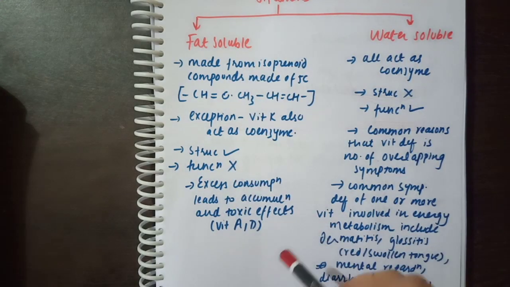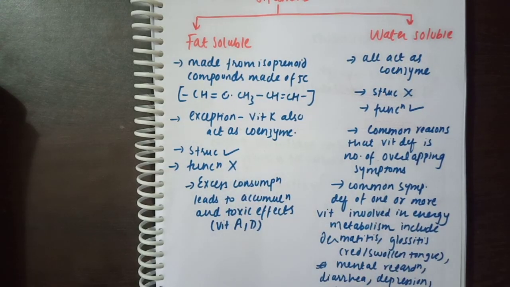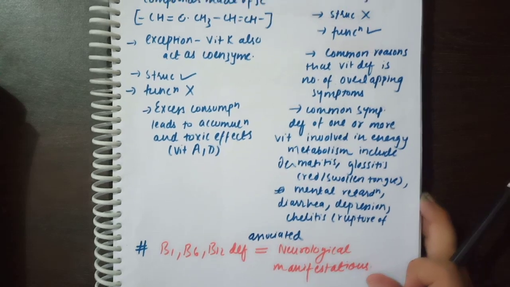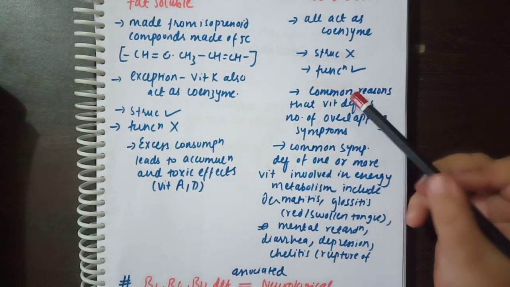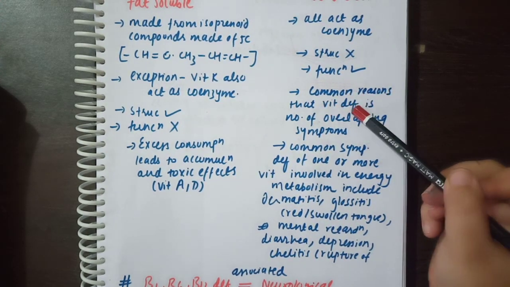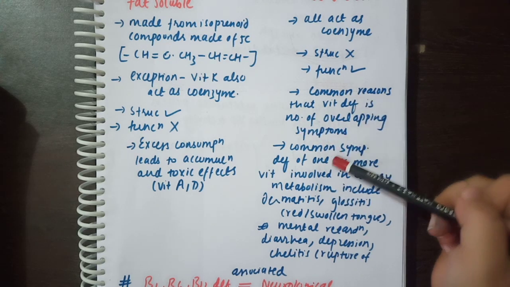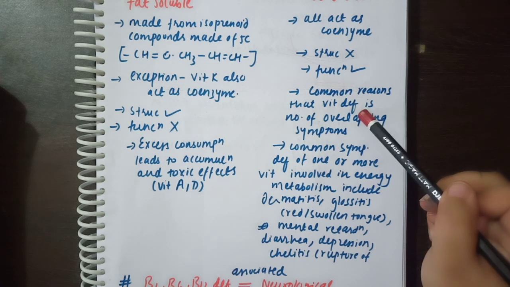Now, when you talk of fat soluble, the excess consumption leads to accumulation and toxic effects, mainly due to vitamin A and D. Now, looking closely at the water soluble part, the common reasons for vitamin deficiencies is a number of overlapping symptoms. That means more than one symptom is there which is caused by the deficiency of this vitamin.